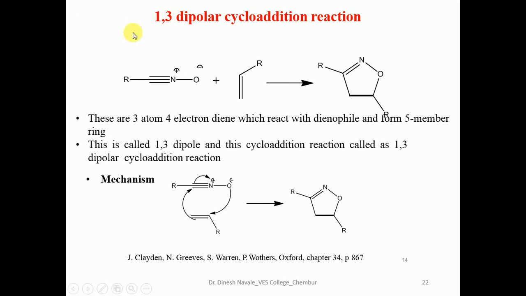That means there is a negative charge on the oxygen and a positive charge on the nitrogen. If we see the resonating structure, there will be a negative charge on the carbon. So there is a 3 atom system, 1, 2 and 3, and that's why it is 1,3, which contains the polar bond.